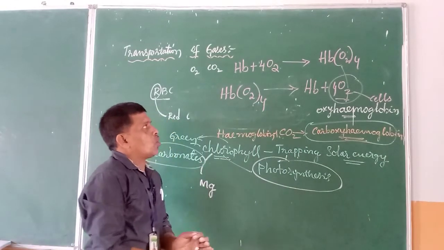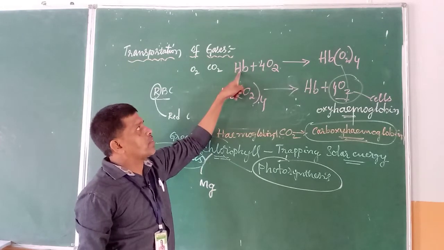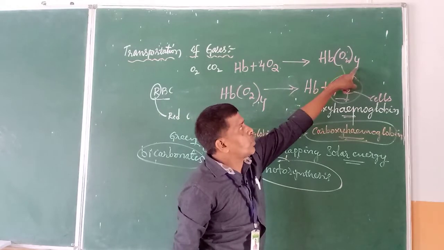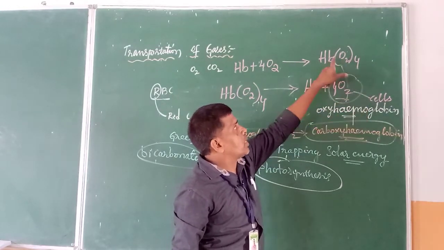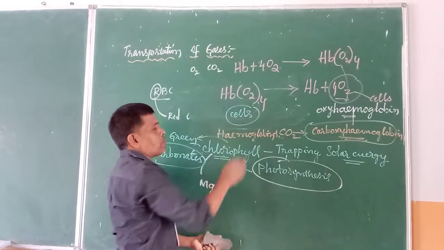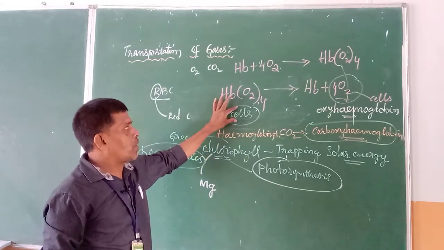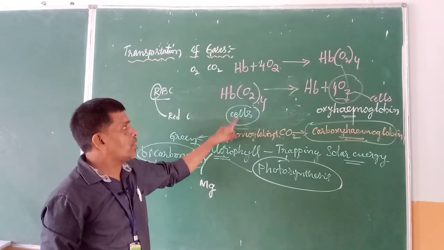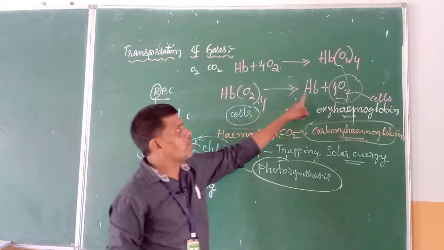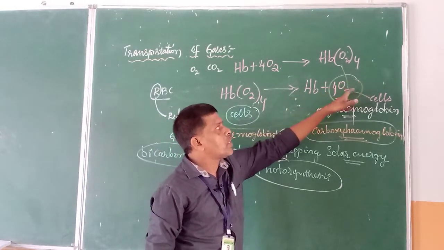In this way, oxyhemoglobin is formed because of the combination of hemoglobin present in the red blood cells. Hb plus 4O2 gives rise to HbO2 taken 4 times. This is called oxyhemoglobin. This oxyhemoglobin, after reaching into the cells, the tiniest part in our body, now taking up oxygen, finally breaks up into Hb plus 4O2. That is, oxygen is left over in the cells.